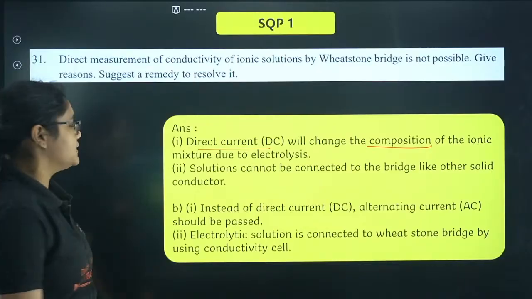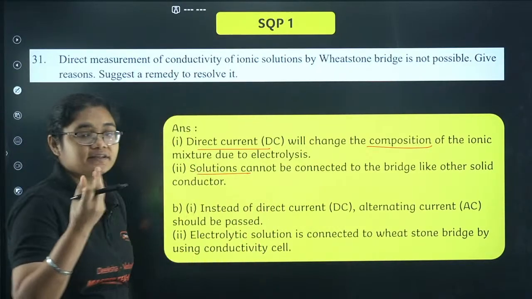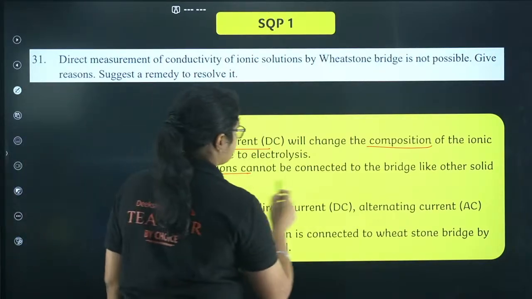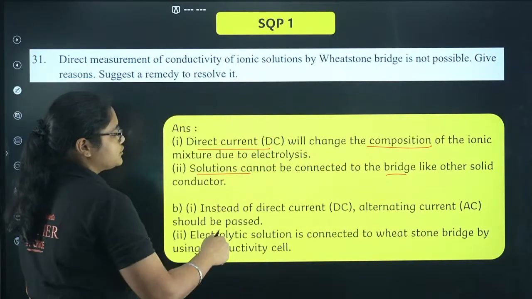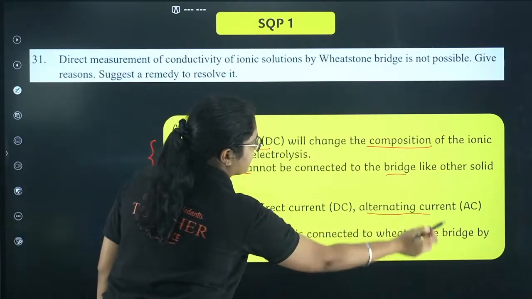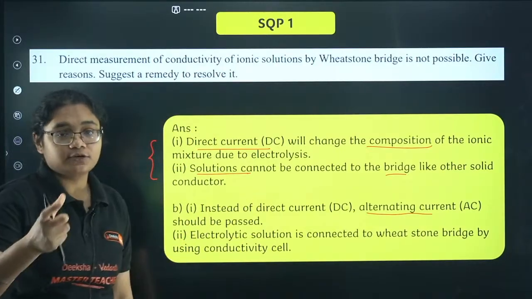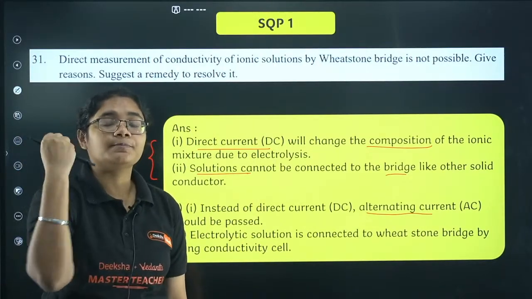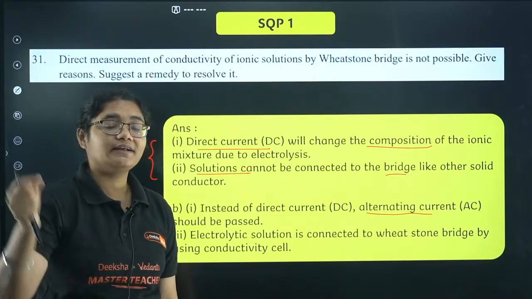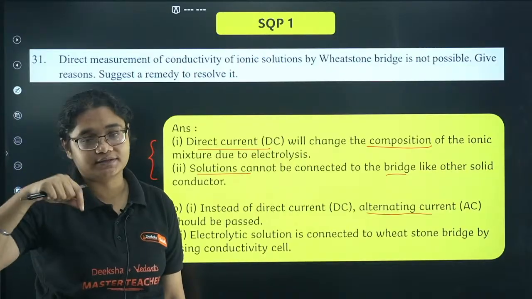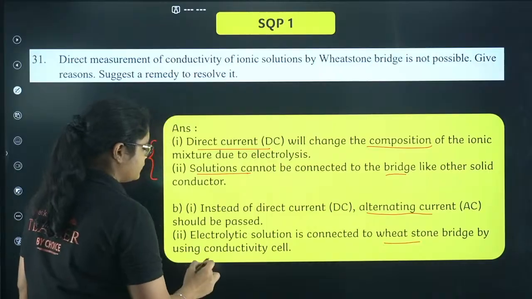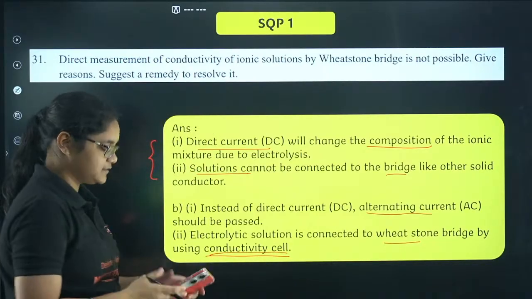That's the first thing. Second, these electrolytes are solutions, it is not a resistor that you can connect with wires, so the solutions cannot be connected to the bridge. What are the solutions for that? Instead of direct current, you can use alternating current. Second, you cannot take solutions directly, so there is a particular cell developed for that, called a conductivity cell. In the conductivity cell, you can take the electrolyte and measure its resistance. So the electrolytic cell is connected to the Wheatstone bridge by using the conductivity cell. That is the solution here.